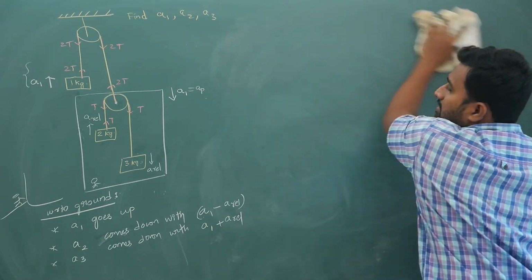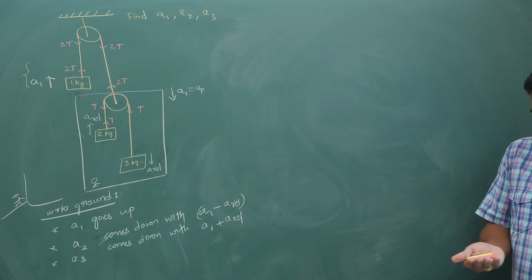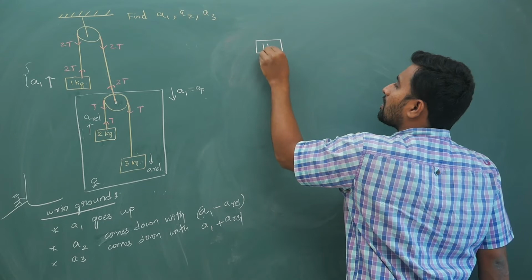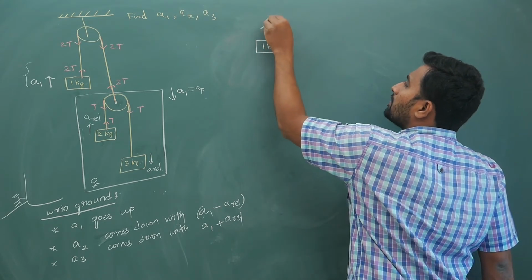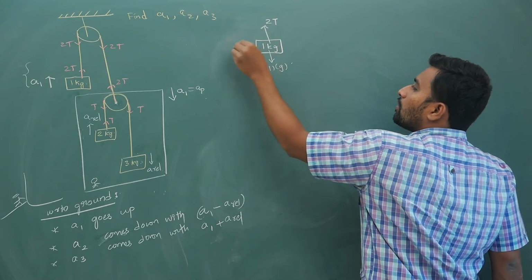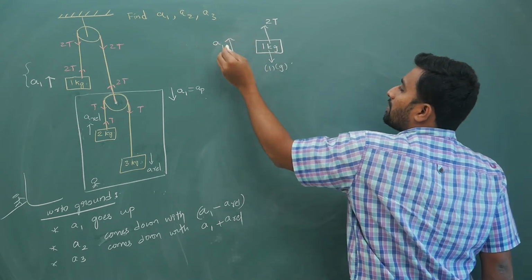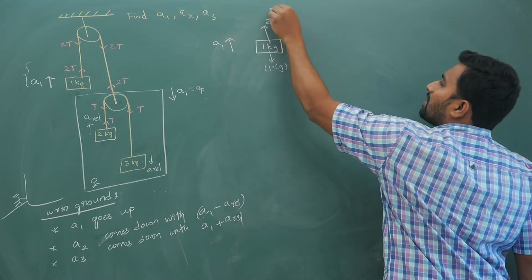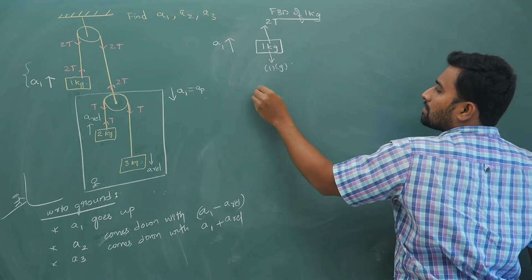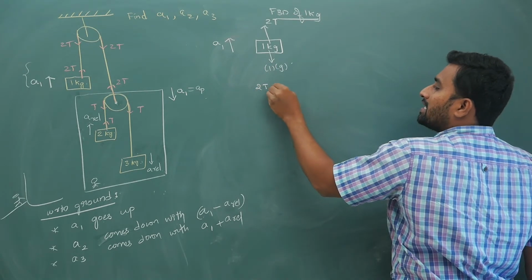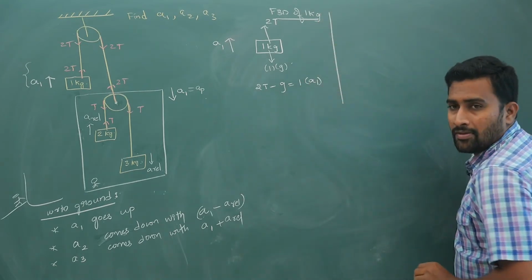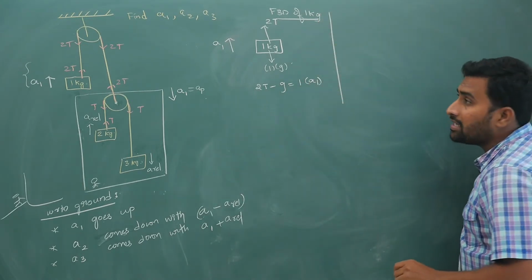Now we will write the equations for each part. With respect to ground, let us start with the 1 kg block. On the 1 kg block you have 2T upwards, 1 into g downwards, and it is going upwards with acceleration A1. So what is your equation for the FBD of 1 kg? 2T minus g is equal to 1 into A1, okay, right.